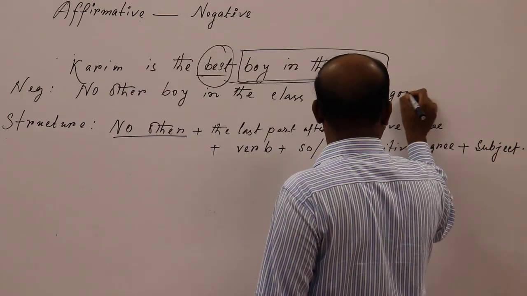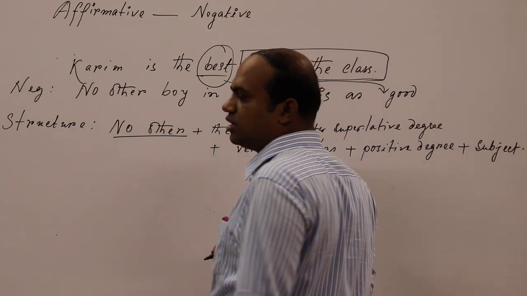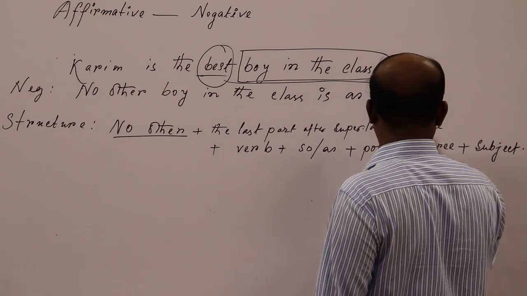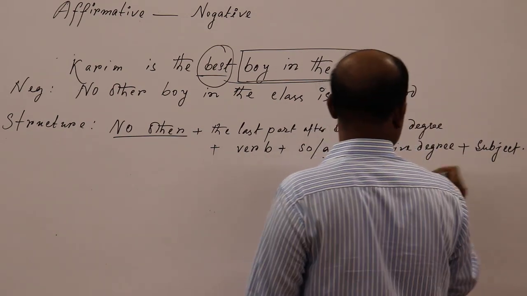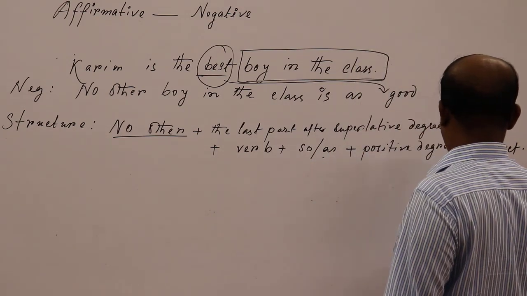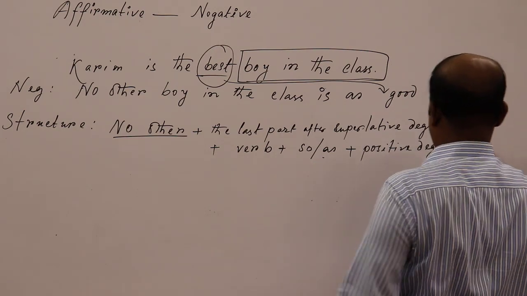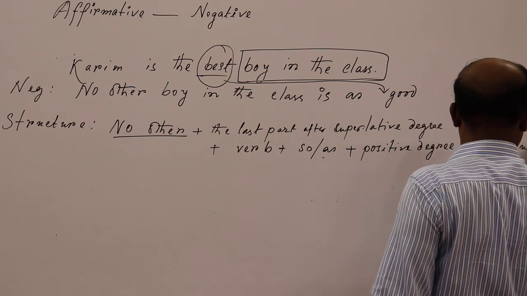Good, you know that good, better, best. Good is in positive form, better is in comparative form, and of course best is in superlative form. And then of course this subject.